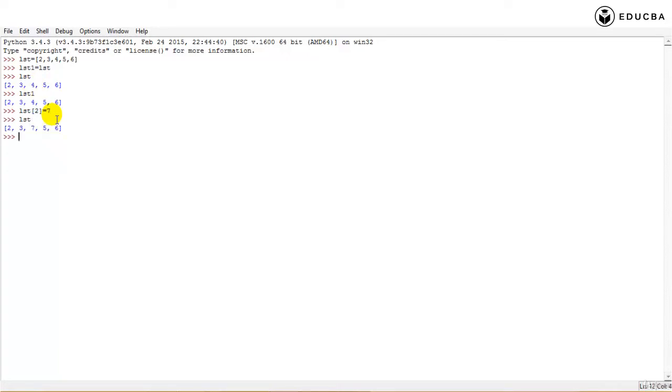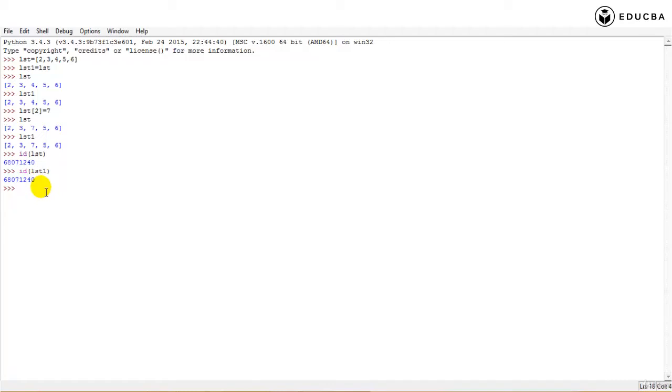If I print list, 2, 3, 7, 5, 6. But if you have a look at list1, which I did not change, if I print list1, it will also be 2, 3, 7, 5, 6, which means list1 also changed because list changed. Why so? Because if you see the ID of list and the ID of list1, both of them are objects of the list class, and though they are both instances, they are pointing to the same object. Are you able to understand? The minute you said equal to list, both of them are pointing to the same object. So if you change any element of list, list1's element also changes.